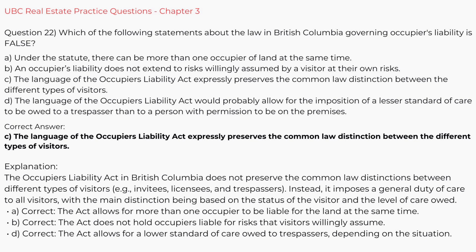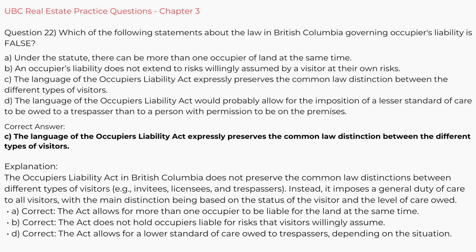UBC Real Estate Practice Questions, Chapter 3. Question 22. Which of the following statements about the law in British Columbia governing occupiers' liability is false? A. Under the statute, there can be more than one occupier of land at the same time. B. An occupier's liability does not extend to risks willingly assumed by a visitor at their own risk. C. The language of the Occupiers' Liability Act expressly preserves the common law distinction between the different types of visitors.